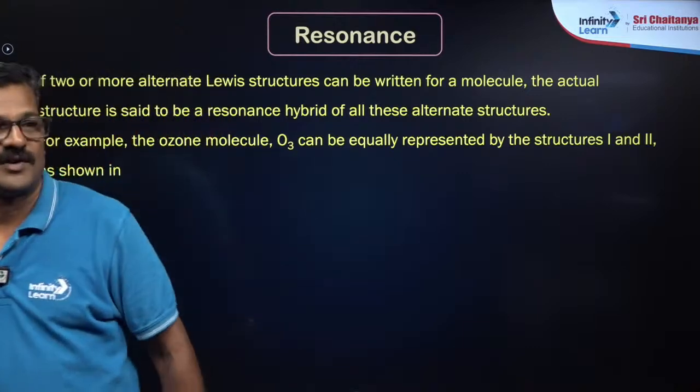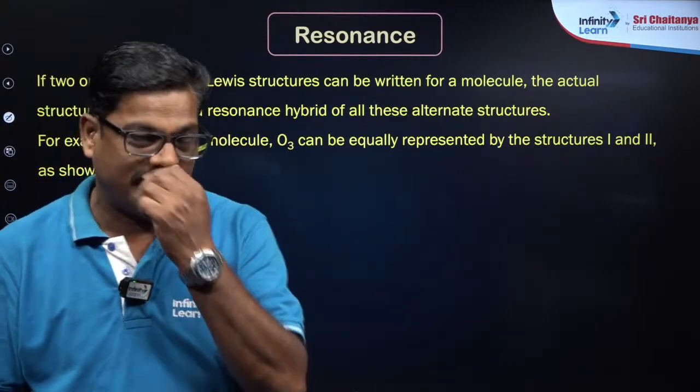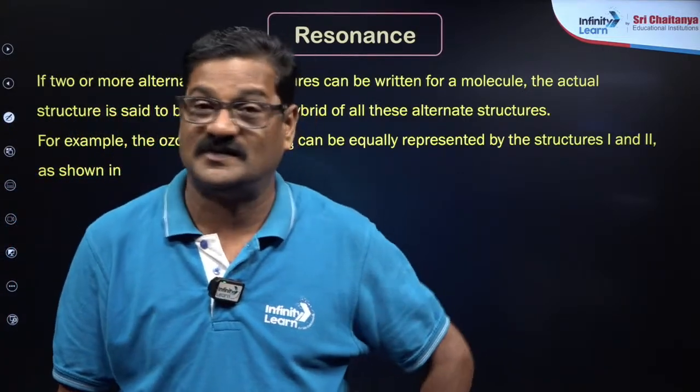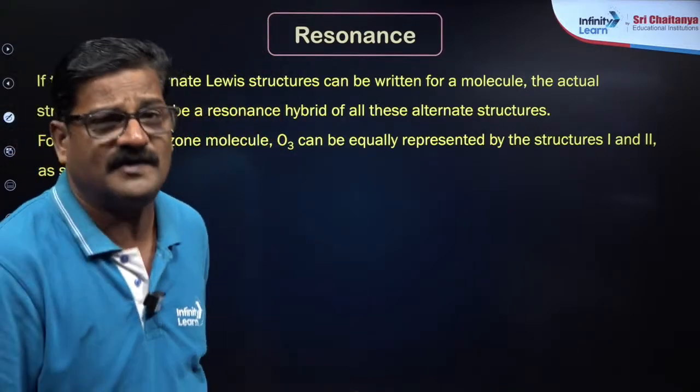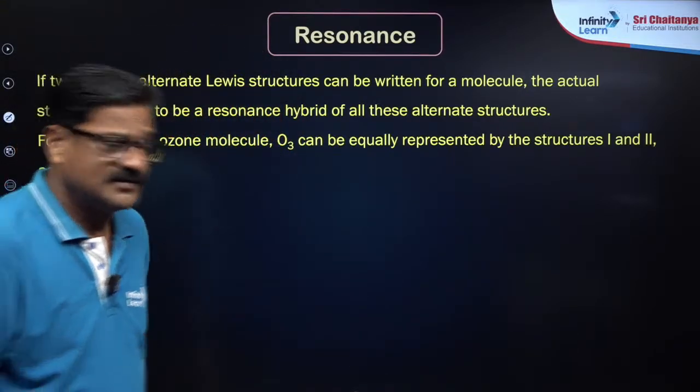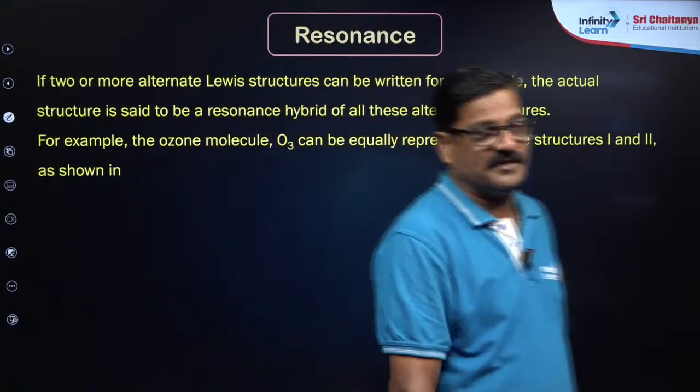What is the meaning of resonance? Resonance is a phenomenon that we already discussed in general organic chemistry. So for the name's sake, I just want to discuss here about the resonance. Resonance is a hypothetical phenomenon.